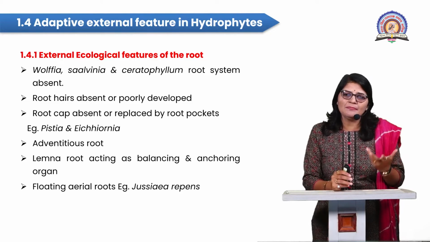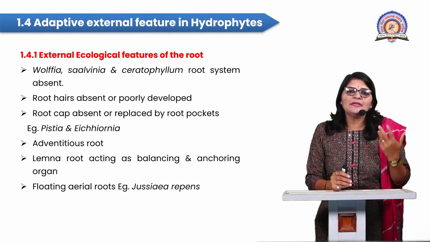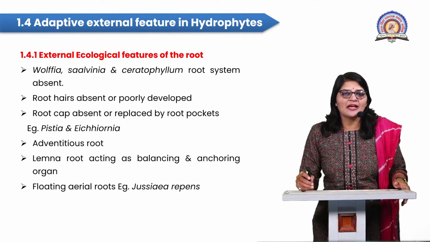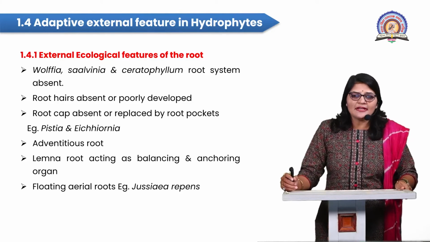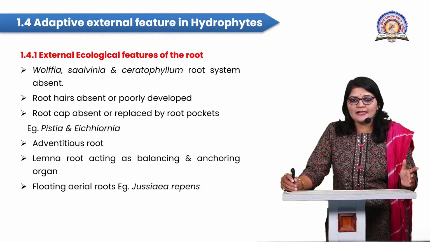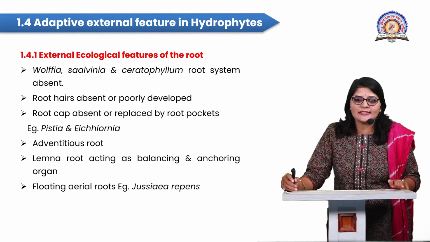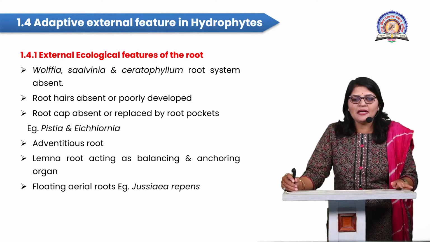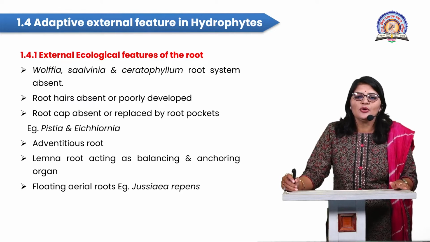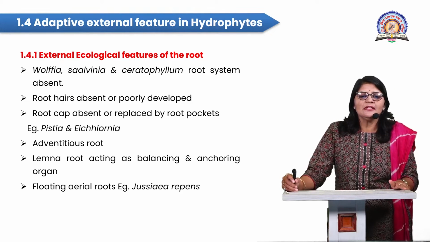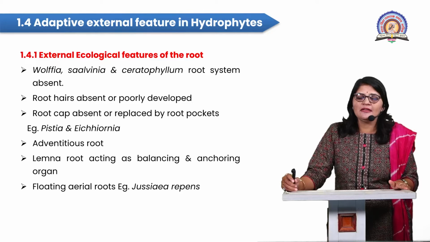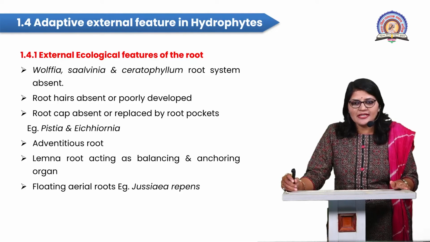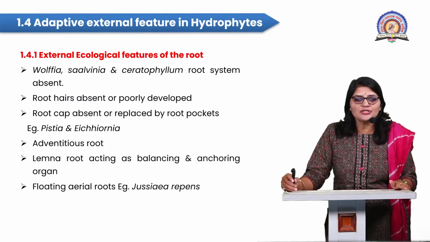But if some hydrophytic plants bear roots, they are poorly developed. The root caps are absent, or the root caps are replaced by root pockets, like in Pistia and Eichhornia. These are examples of root caps replaced by root pockets. These plants specifically bear an adventitious root system. The taproot system is absent.